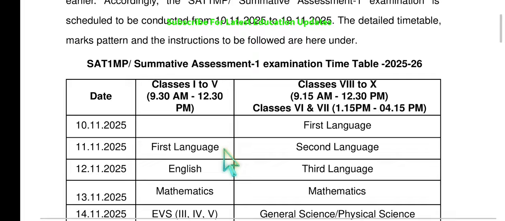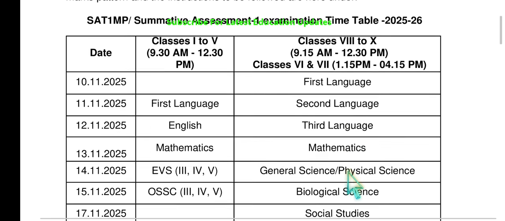Followed by first language for classes 1 to 5 and second language Hindi for classes 6 to 10 high school section. And 12th is the third language English examination for both primary and high school. Next is mathematics on 13th for both primary and secondary.